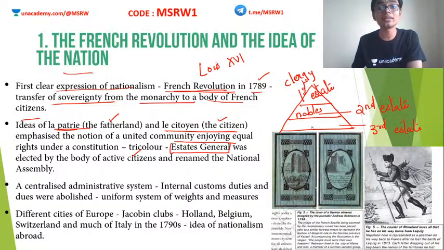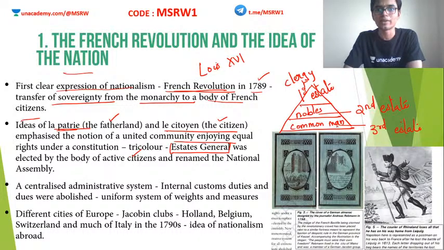In the third estate, we had all kinds of people. Peasants were there, craftsmen were there, minor church people were there. This is the common man, the third estate. Clear? So this was the organization.